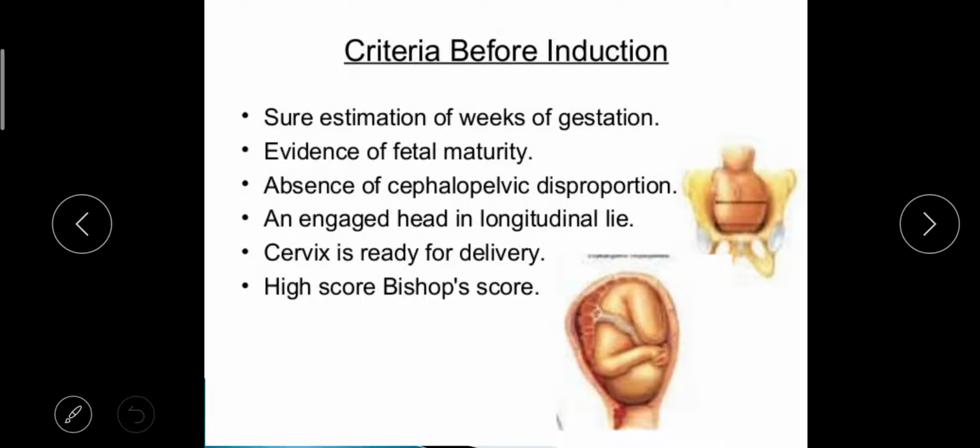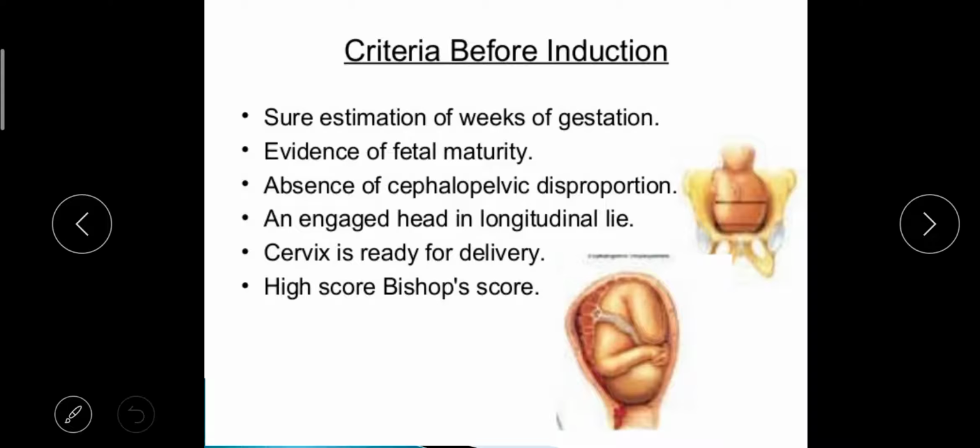Next we are going to see the criteria before induction. If the mother is undergoing induction of labor, what are the criteria to follow before that? First one, sure estimation of week of gestation. So they should have a confirmed gestational date. Evidence of fetal maturity, we have to confirm that the fetus is mature enough to survive.